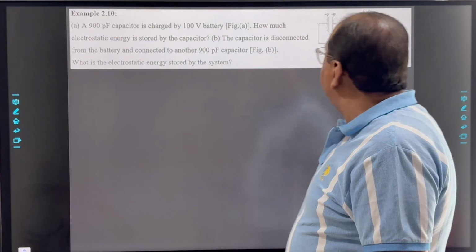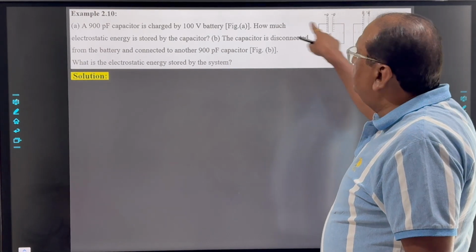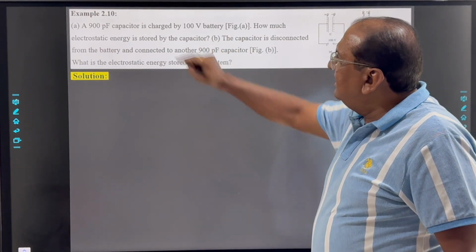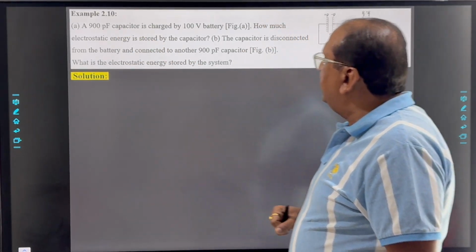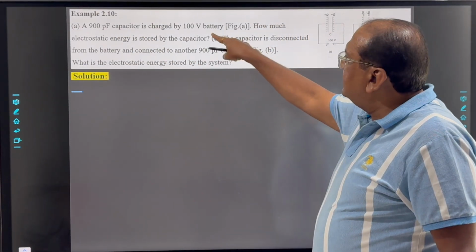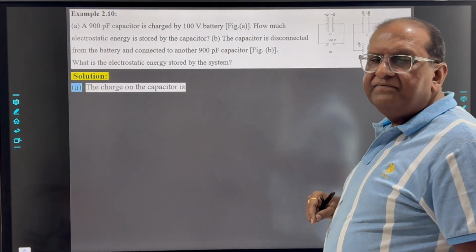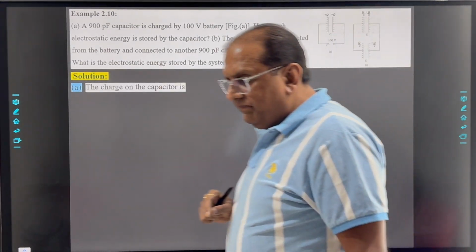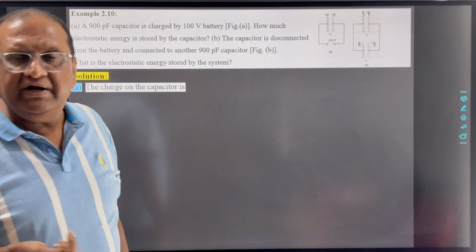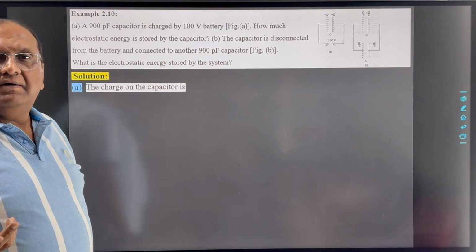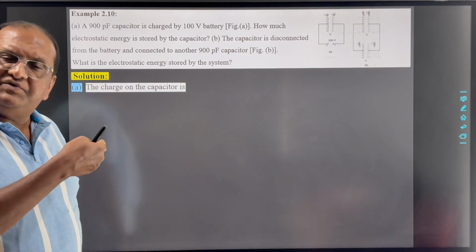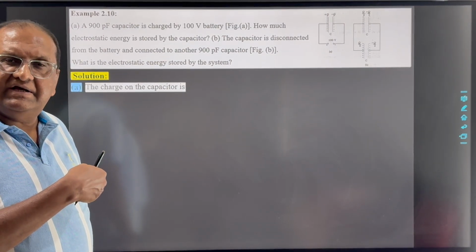Now here, the capacitance given to you is 900 picofarad and it is connected with a 100 volt battery. So here we can calculate the energy stored in the capacitor by the equations which we derived in the previous theory.